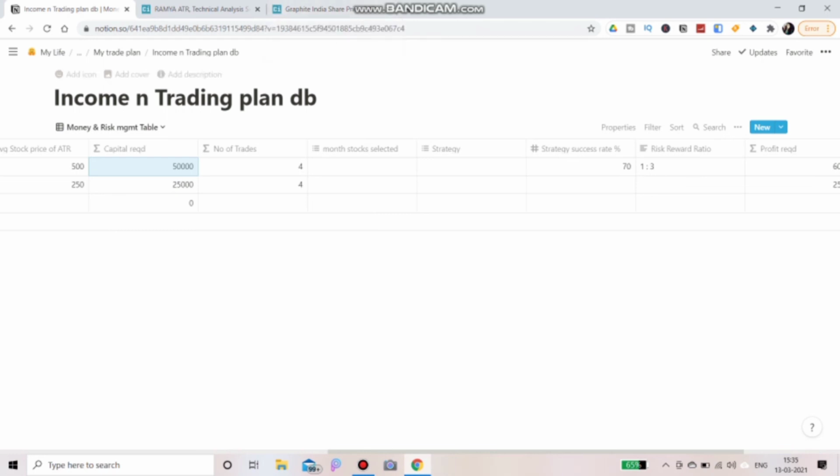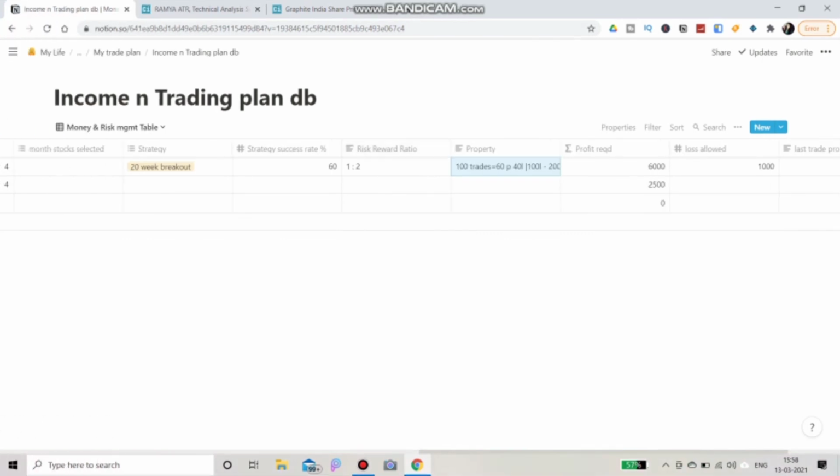That is, suppose in 100 trades, 60 trades are in profit and 40 in loss. So if you keep 100 rupees as your stop loss, in 1:2 risk reward ratio, it means 100 should be your loss and 200 should be your profit.